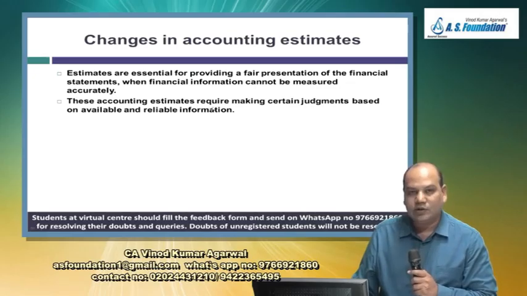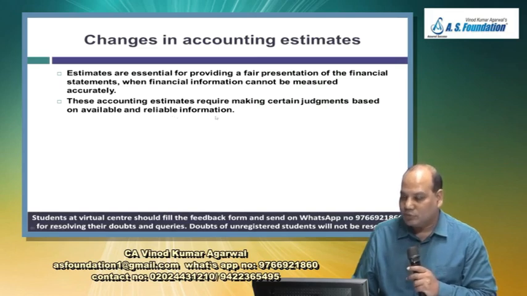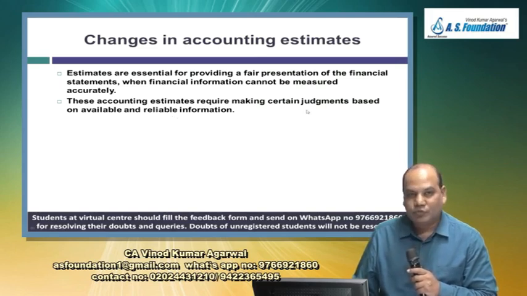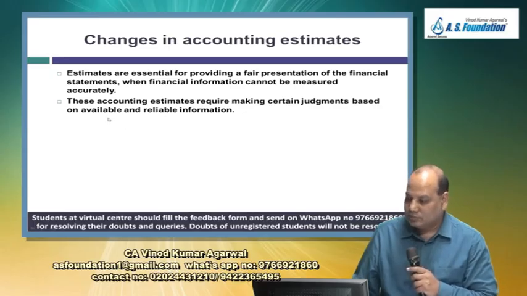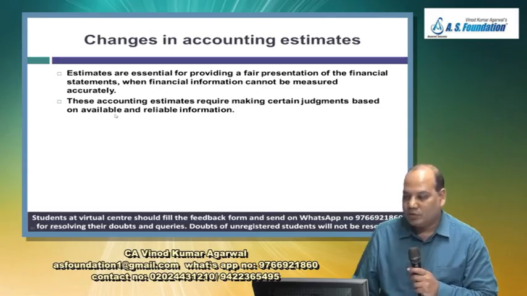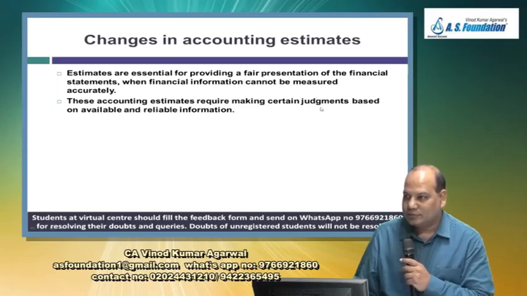These accounting estimates require making certain judgment based on the available and reliable information. So while making the estimate, you may have to make some judgment and make use of whatever information is available. For example, if you buy a machine, one judgment that we need to make is what will be the useful life of that asset.